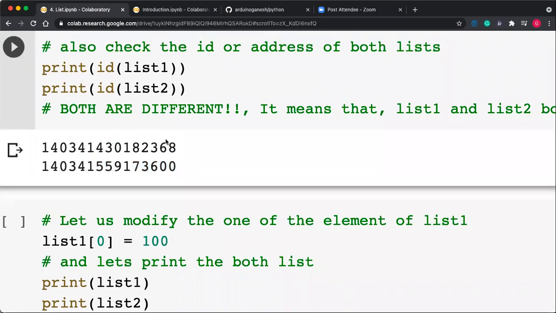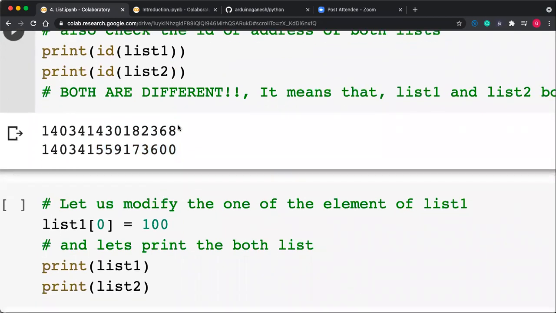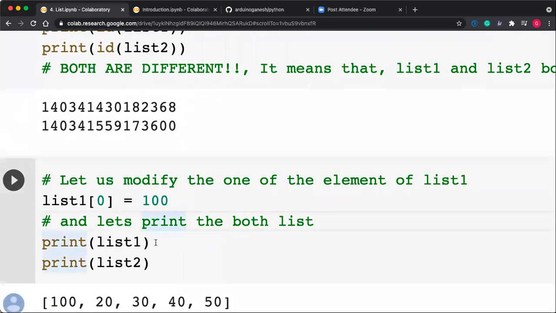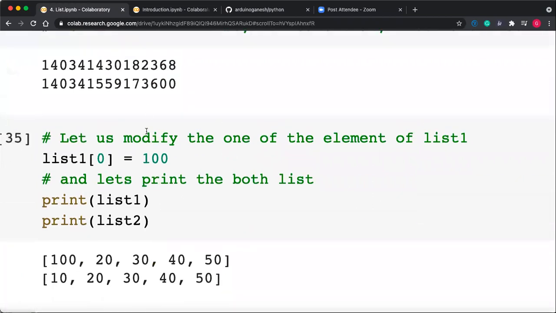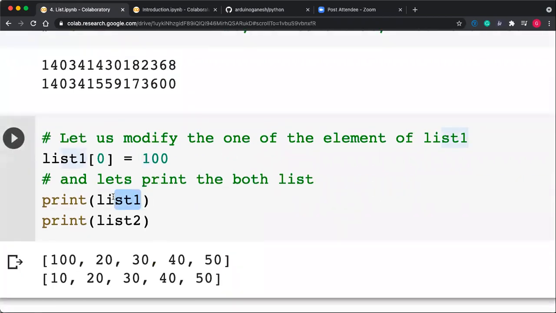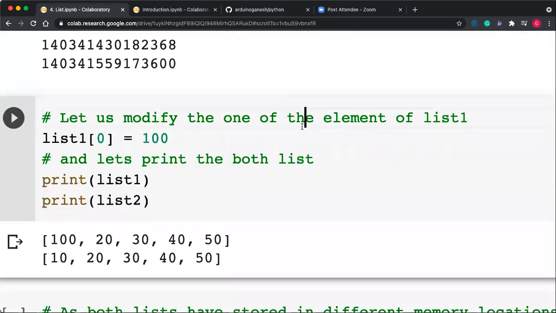So if I'm modifying list 1, does it affect list 2? No, because both addresses are different. List 1 has a different address, list 2 has a different address. If you are modifying only list 1, then list 2 is as it is.